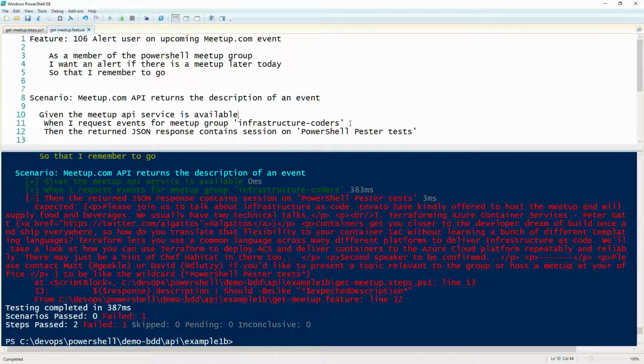Now I'm doing another scenario here with perhaps Infrastructure Coders, because that's a huge block of HTML, and I want to make sure that this works when I call Infrastructure Coders as well. It's okay if it works with the PowerShell meetup team, but I also want to make sure it works when I call the Infrastructure Coders meetup group. I can make loads of these scenarios, testing for all of the different parameters.